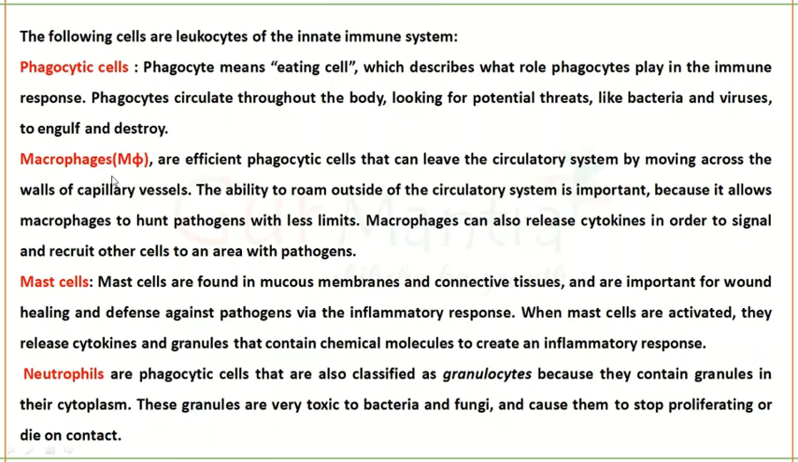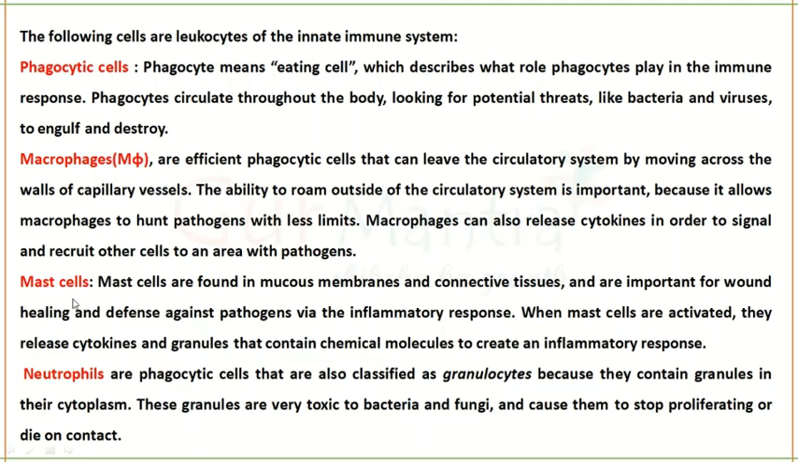Macrophages are very effective phagocytic cells, but they can move outside your circulatory system. That is, from the blood they can go away and look for pathogens and kill them. They can also produce cytokines. These are signaling molecules that will recruit more cells to the area of infection.